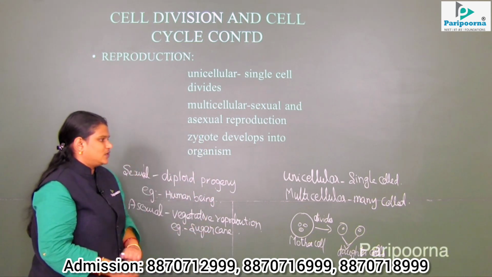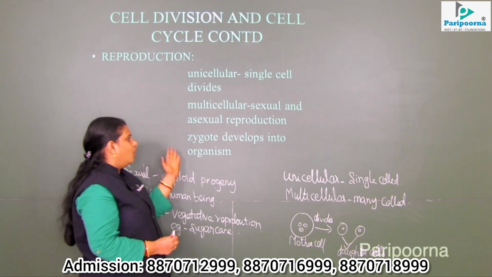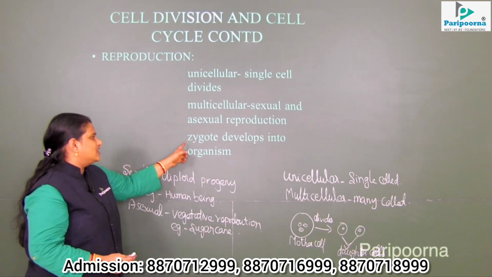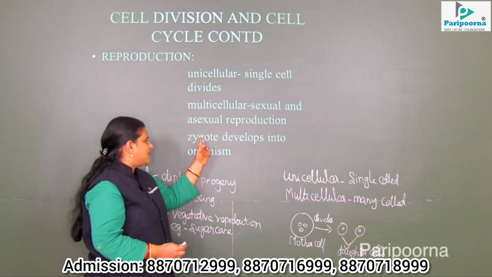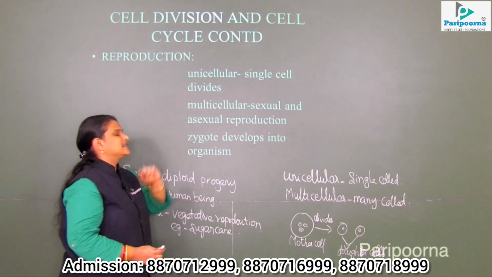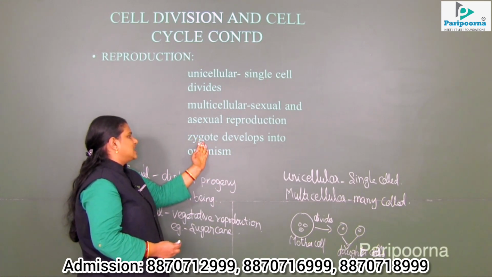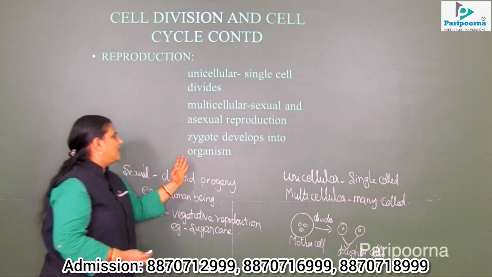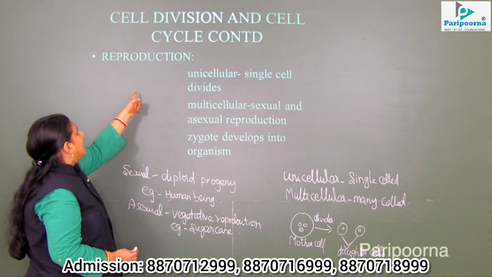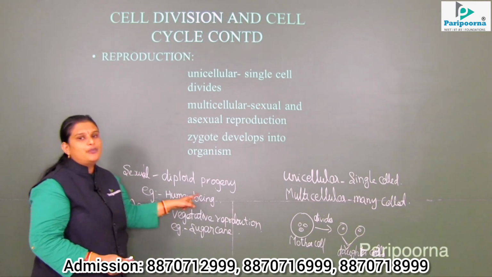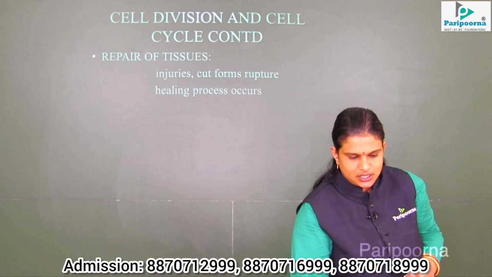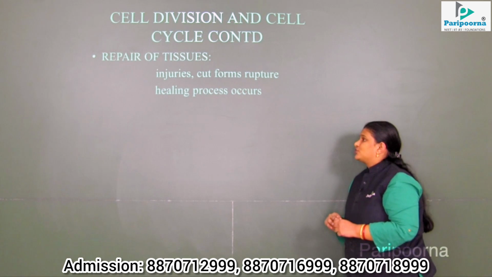That is asexual reproduction. So on the whole, the zygote is nothing but the baby plant or the baby human being, whatever is considered, the new progeny. So the zygote, the new progeny, develops into a full particular organism with the help of cell division through a process called reproduction. Then comes the repair of tissues.